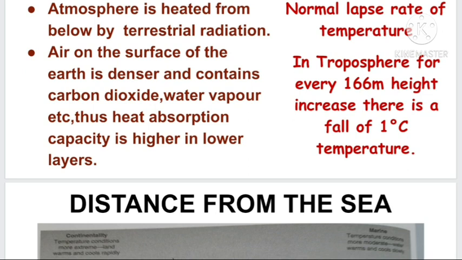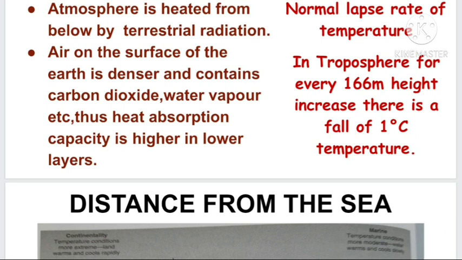These gases are present very close to the Earth's surface. So the heat absorption capacity of these air molecules is higher when they are in the lower layers. When height increases, the amount of these molecules reduces, so their heat absorption capacity is lower.